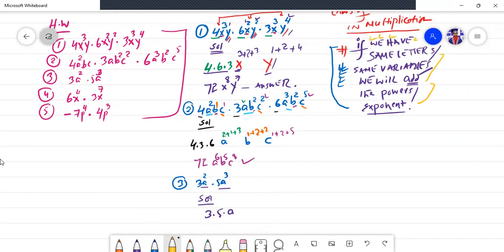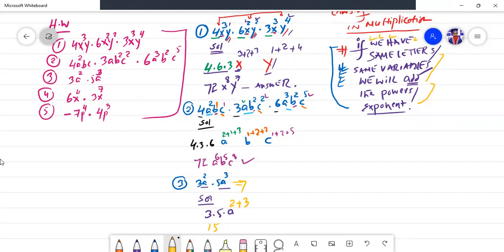What does this law say? It says that if we have the same letters, the same variables, we will add the powers of the exponents. Is this law applicable to this equation? Yes, of course. So we will take out a as a common base, and then we will simply add the powers. What are the powers? 2 plus 3. So what will be the answer? 3 times 5 is 15.